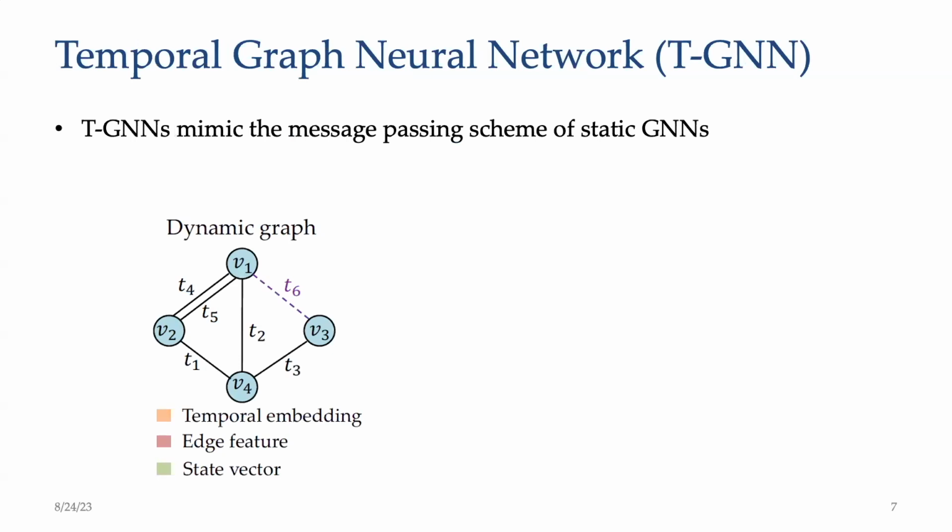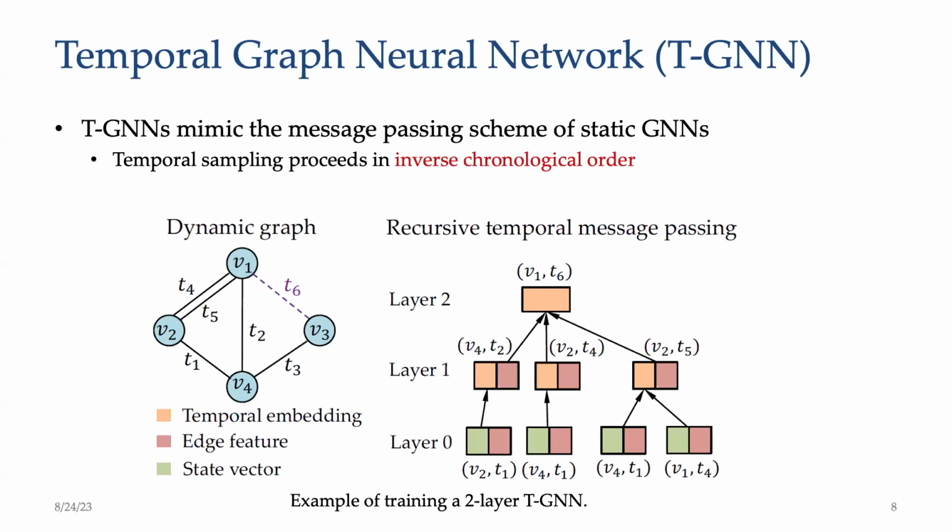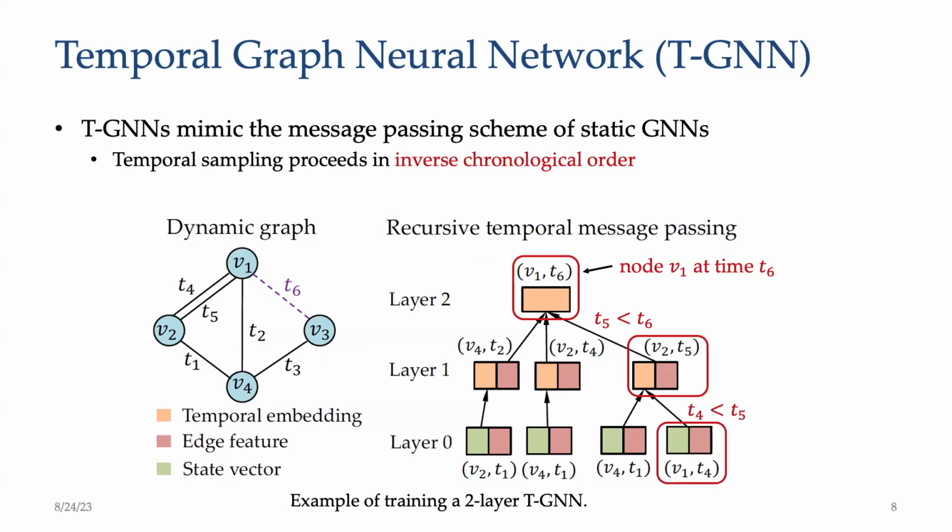represented as a sequence of timed interactions. For example, in the dynamic graph, the dotted line with time step T6 represents an edge of a new interaction, while the solid lines with time steps indicate historical interactions. Let the node-time pair V1 T6 be node V1 and time step T6. To compute the temporal embedding of V1 T6, a two-layer TGN recursively samples the temporal neighbors of V1 T6 and aggregates the corresponding neighborhood features. Specifically, V2 T5 is the temporal neighbor of V1 T6, and V1 T4 is a temporal neighbor of V2 T5.